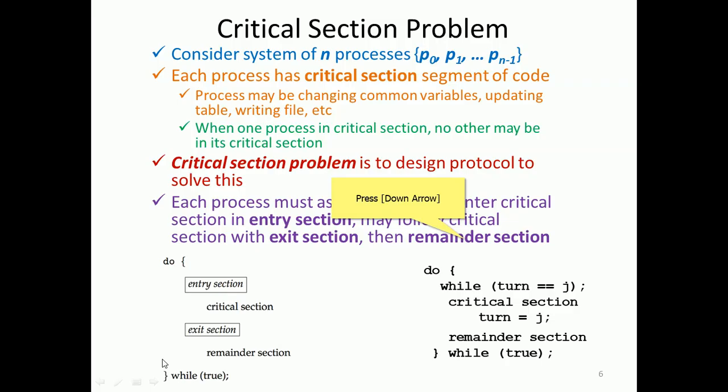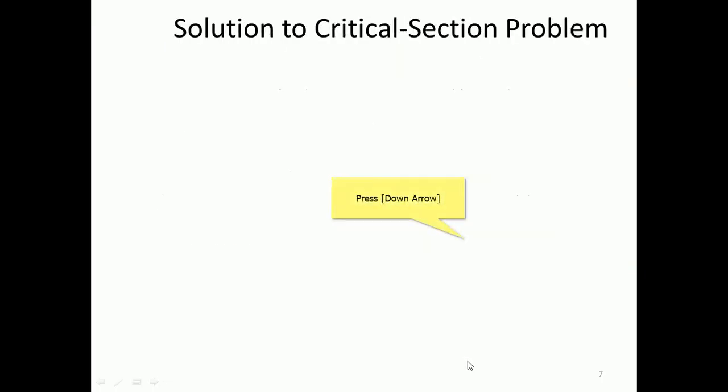Here, do while turn is equal to j, critical section, turn is equal to j, remainder section, right? So while turn equals j, it waits until it becomes false. Process i will enter the critical section, set turn equal to j, execute the remainder section, while true. That is the equivalent code. So for this problem, we have seen the race condition and the critical section.